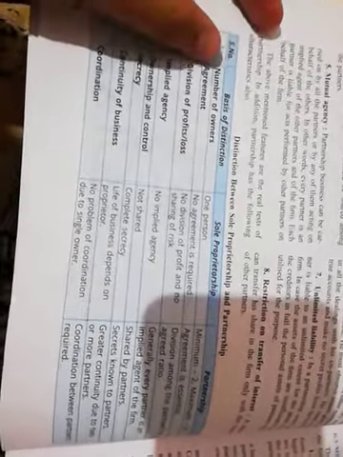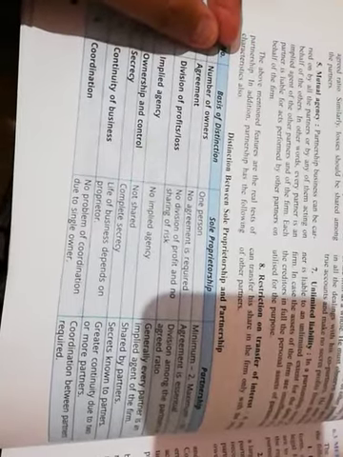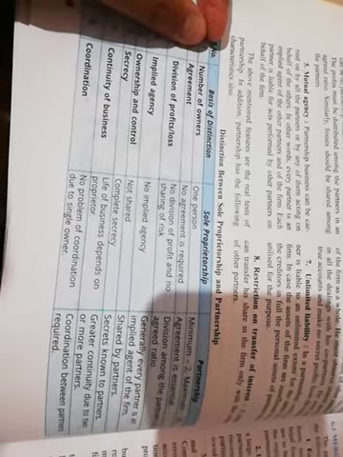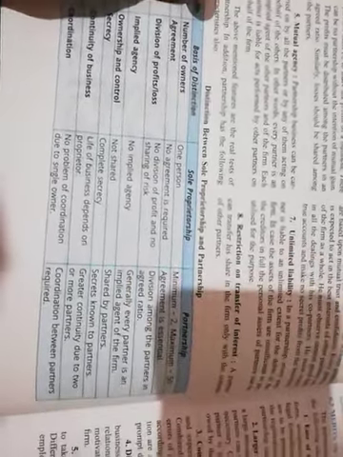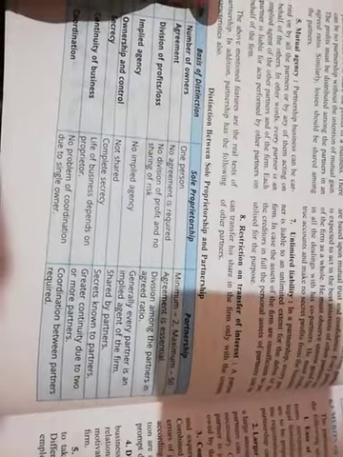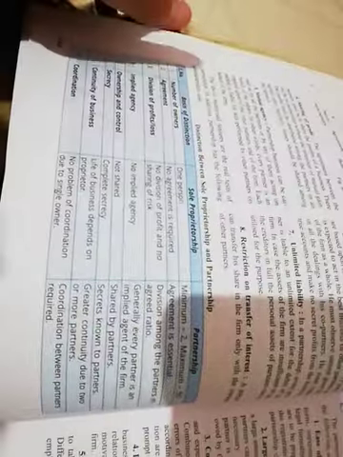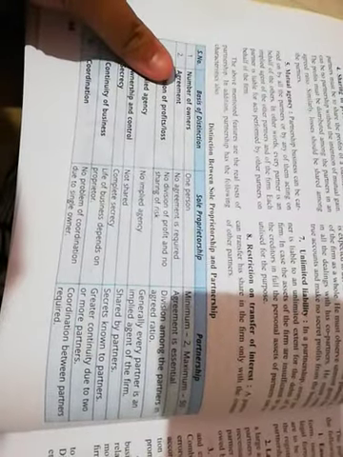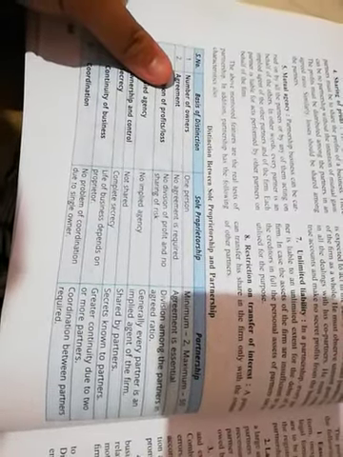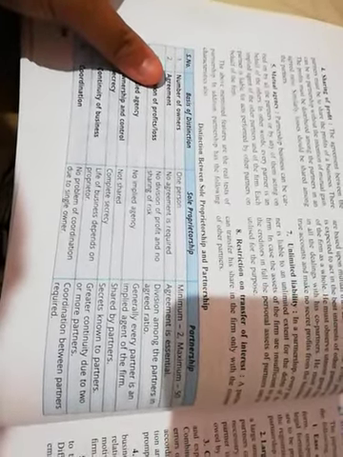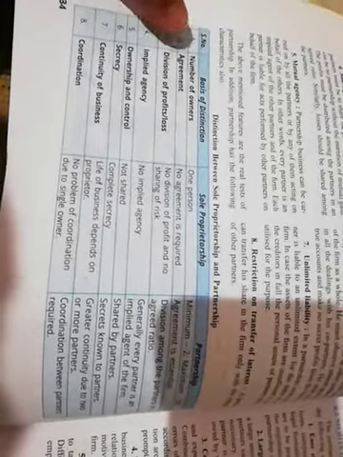In the first case we're writing, the basis of distinction is number of owners. So in sole proprietorship, how many owners are there? There is one owner. In partnership, how many? There are minimum 2 owners and maximum 50. So there is a limit. Please note this. Maximum 50. Because we know that partnership is basically an agreement which is signed by 2 or more than 2 partners. Now, what is the limit? We are saying more than. Does more than mean 1000? No. More than means till 50.